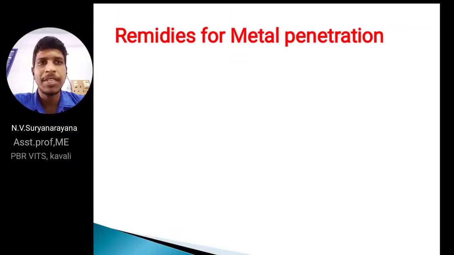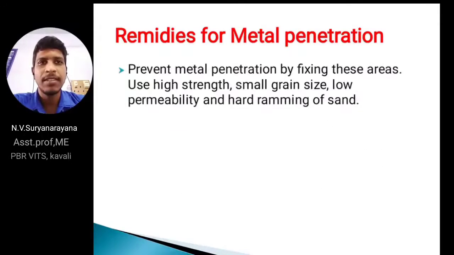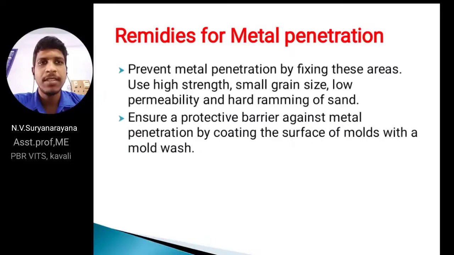What are the remedies for metal penetration? That means a protective barrier against metal penetration. Metal penetration can be prevented by fixing these areas: high strength, small grain size, and low permeability.